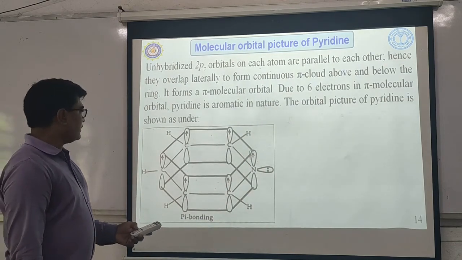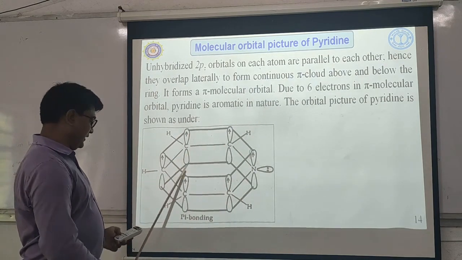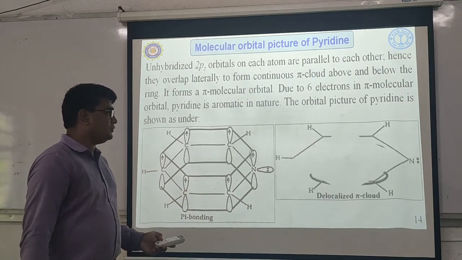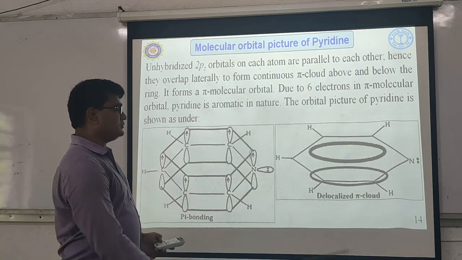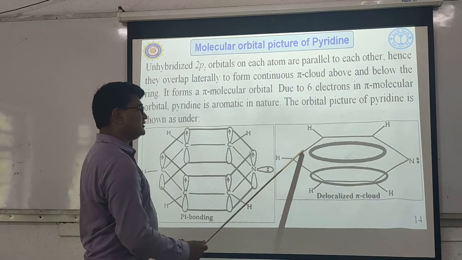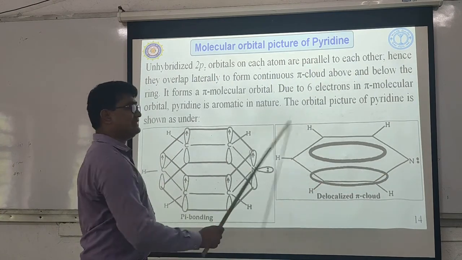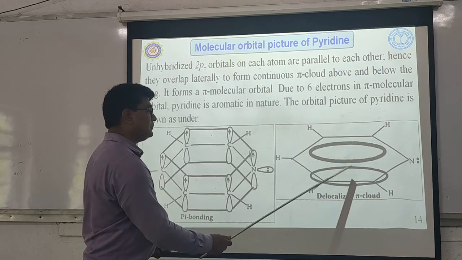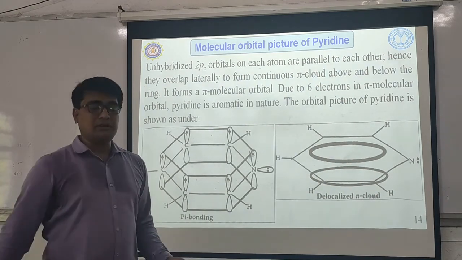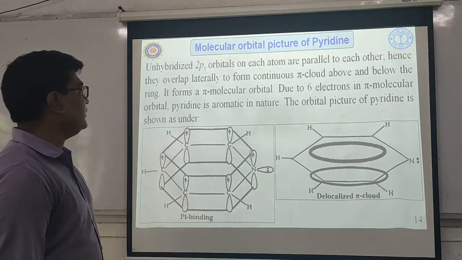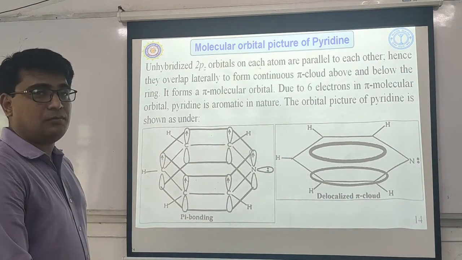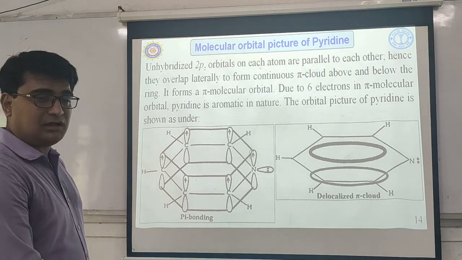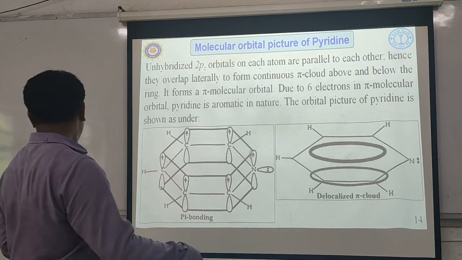Now the molecular orbital picture of pyridine is like this. Another picture you can show like this. So, delocalized pi cloud. This is your sigma skeleton. This is the horizontal plane. This is the pi cloud above the plane and this is the pi cloud below the plane. So very simple, the molecular structure of pyridine. Is that clear? Yes. Then